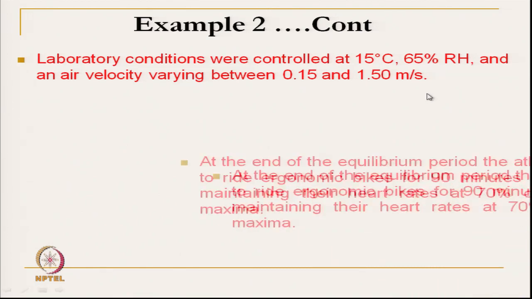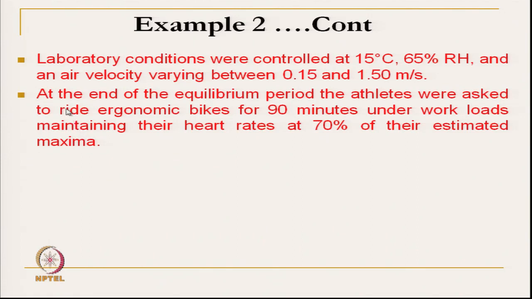Then at the end of the equilibrium period, after 20 minutes, the athletes were asked to ride the bicycle, the ergonomic bike, for 90 minutes under a workload to maintain their heartbeat at 70% of the estimated maximum.